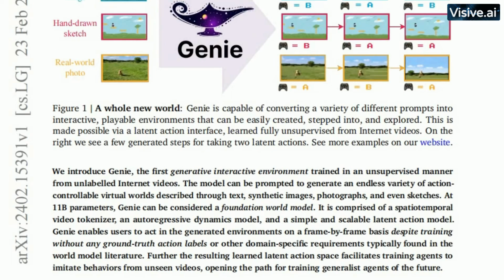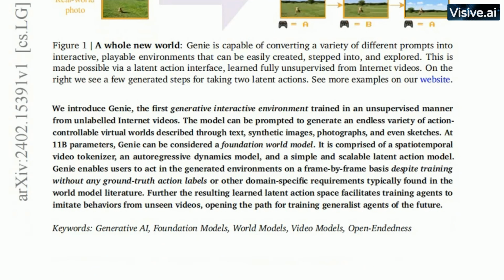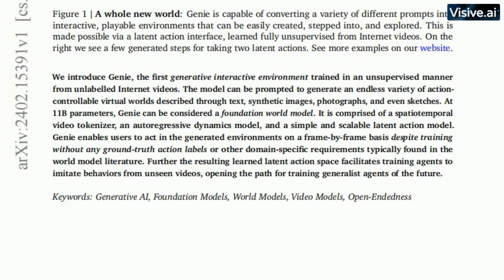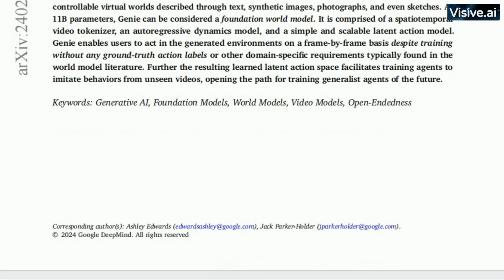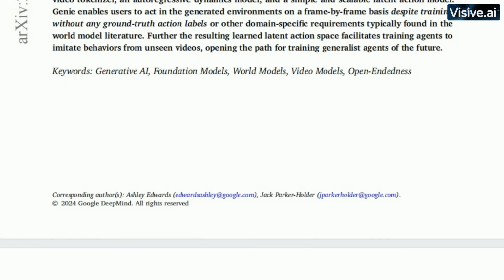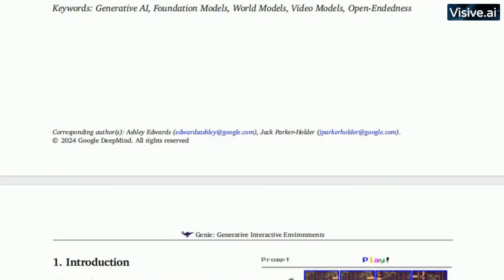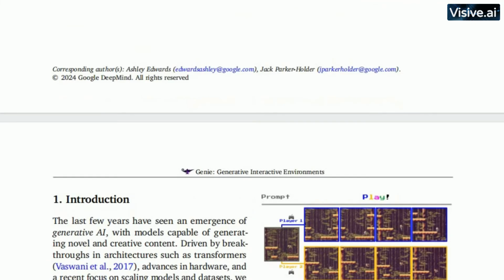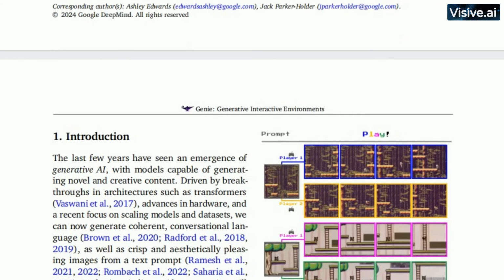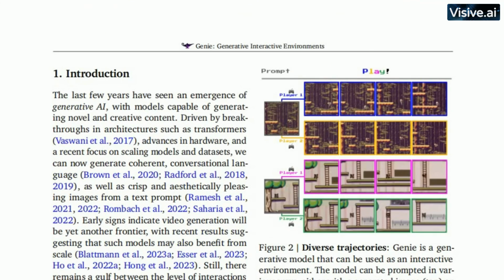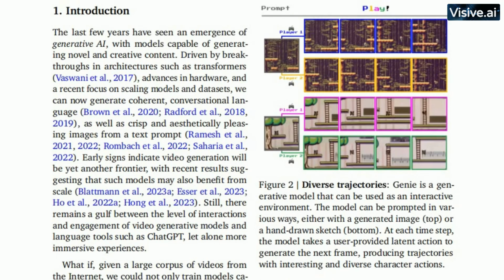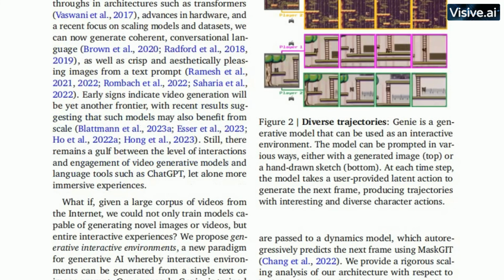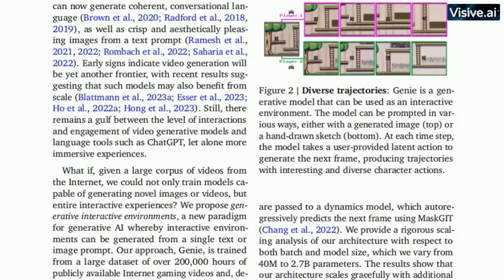In the coming years, we can expect to see more AI systems like Genie, each more advanced and capable than the last. And as these systems become more sophisticated, so too will the experiences they can create. We're not just talking about more realistic graphics or better physics. We're talking about AI that can generate entirely new worlds with their own laws, narratives, and characters, all from a simple text prompt. This is the future that Genie points towards.